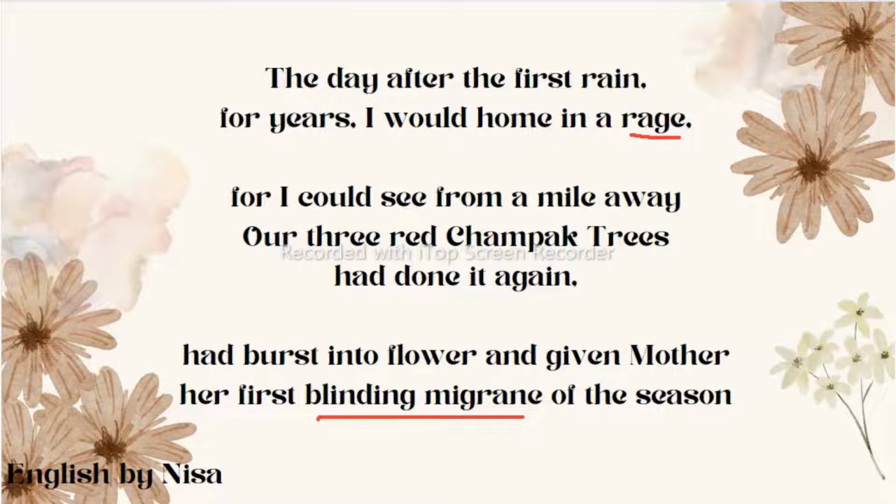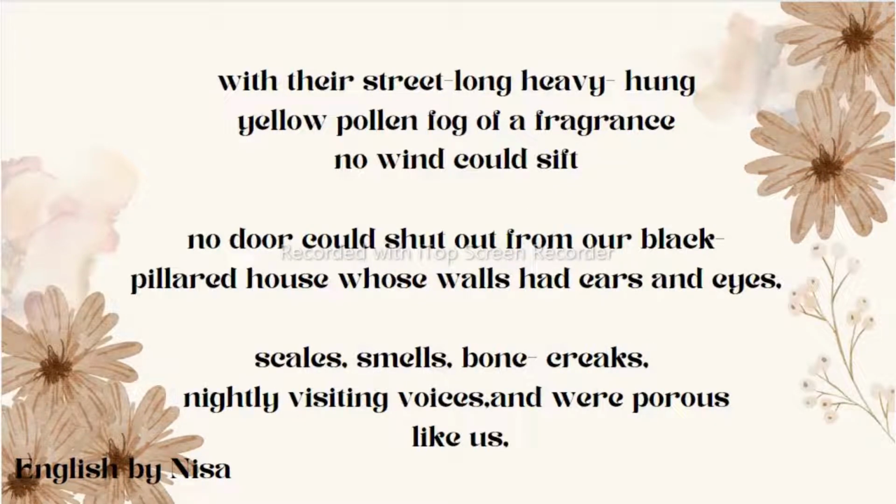Now let's see the overall explanation of these three stanzas. So here in these three stanzas, the poet says that for a number of years during every first rain of the season, he finds his mother suffering from blinding migraine, that is unbearable headache, because of these three red champak trees which are present in his garden. So during the summer season, these red champak trees' flowers release something which gives his mother a blinding migraine, means first migraine of the season. Now let's read the further stanzas.